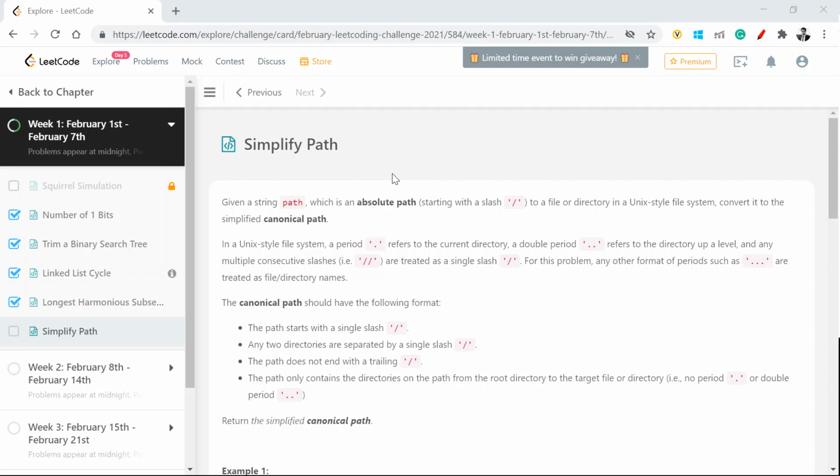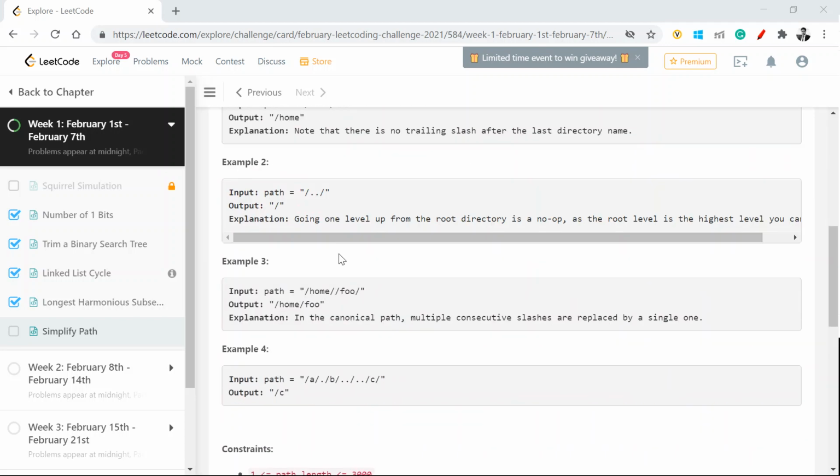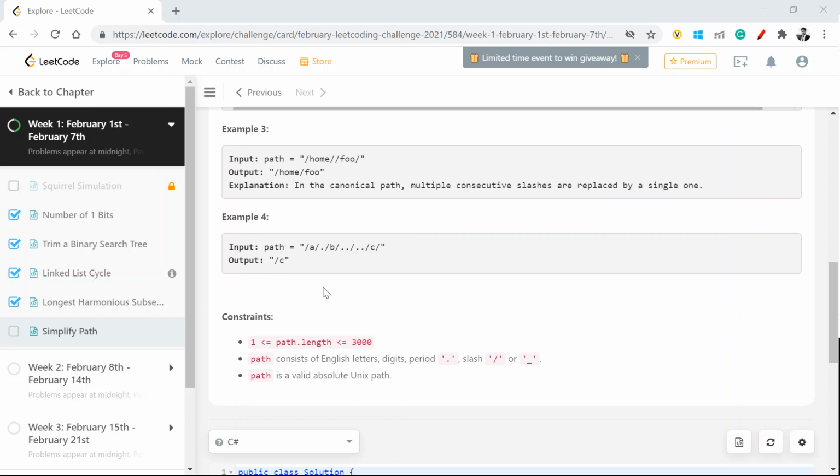The canonical path should have the following format: the path should start with a single slash, any two directories are separated by a single slash, and the path does not have a trailing slash. The path only contains directories. Return the simplified canonical form. Okay, nice. If we look at the constraints, the path consists of English letters, digits, periods, dot, slash, etc.